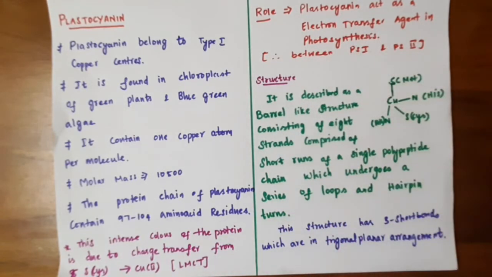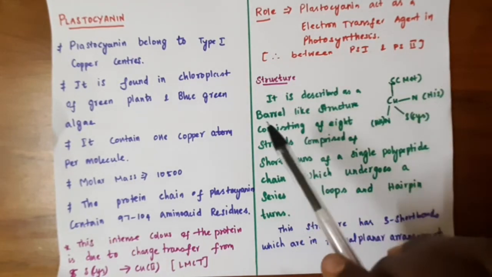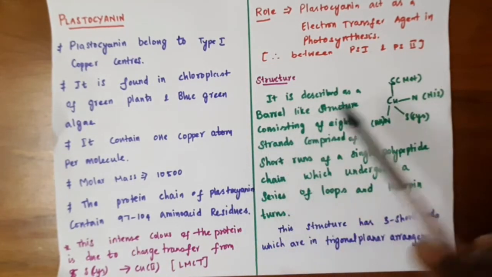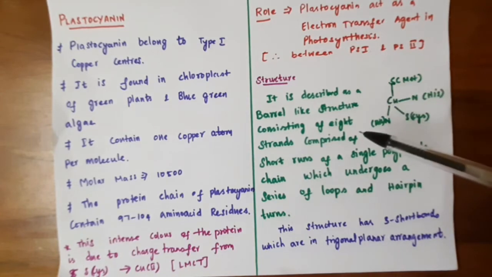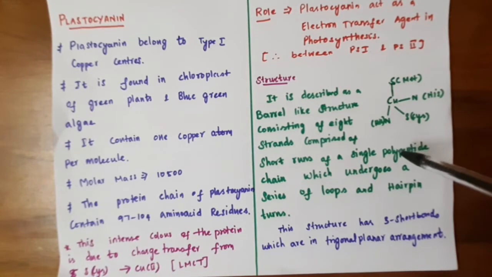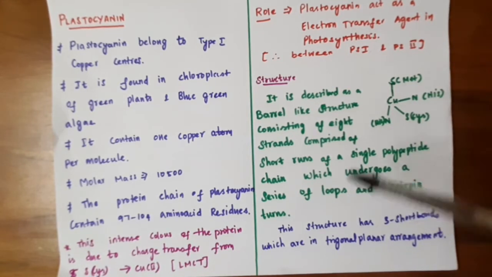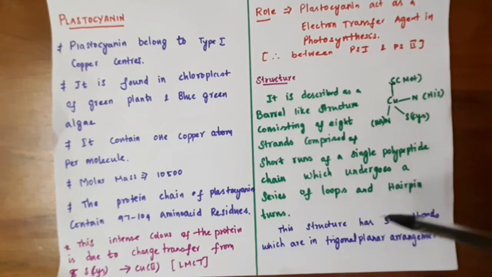If you see the 3D structure of plastocyanin, it has a barrel-like structure which is made up of 8 strands of polypeptide chains. The polypeptide chains are made up of amino acids. These polypeptide chains have several loops and hairpin turns in the 3-dimensional array.